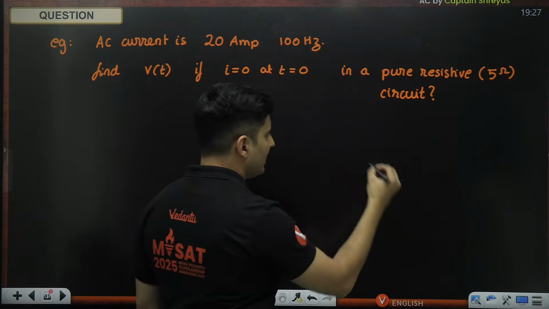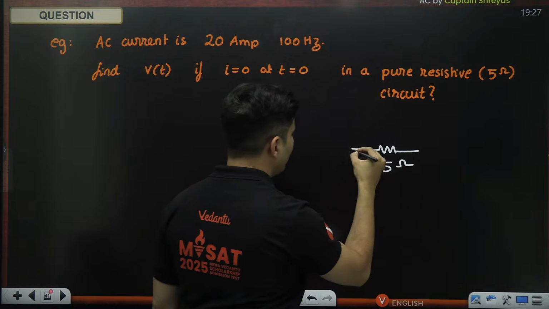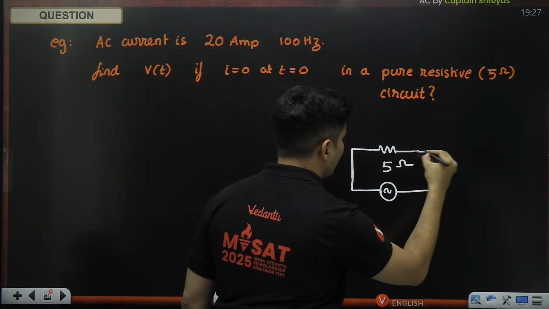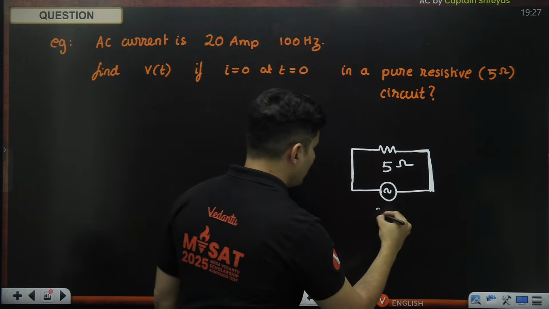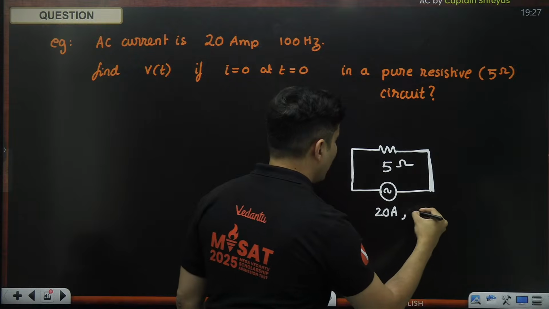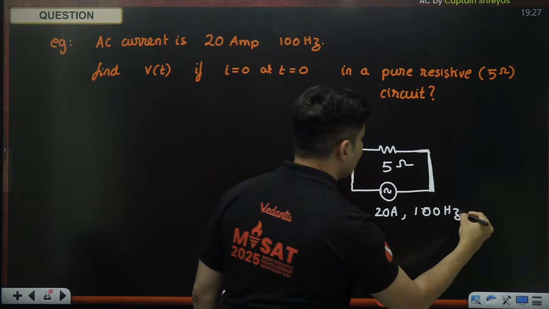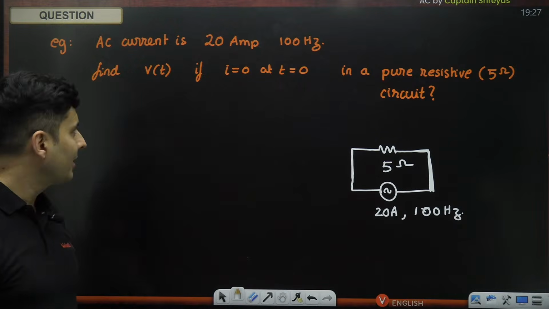So what it means is that you just have a simple resistance of 5 ohms, you have an AC source, and that AC source is giving me some current of 20 amperes and 100 hertz. How much is the voltage? That is what we have to figure out, what is the function going to be like.